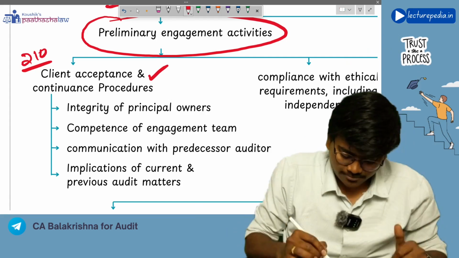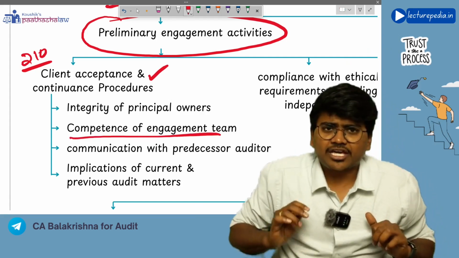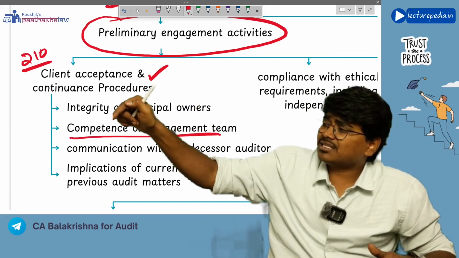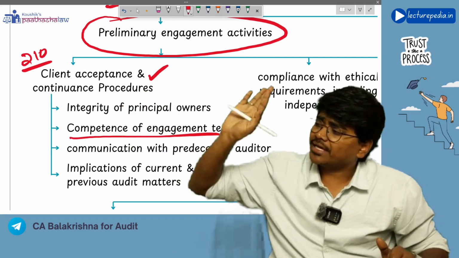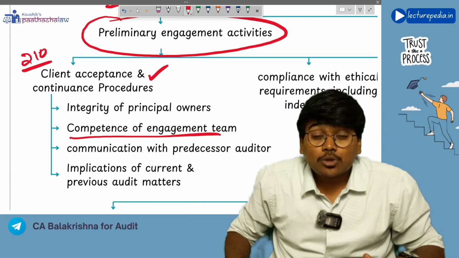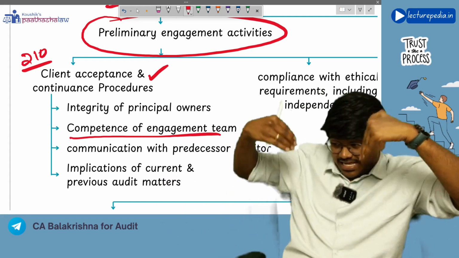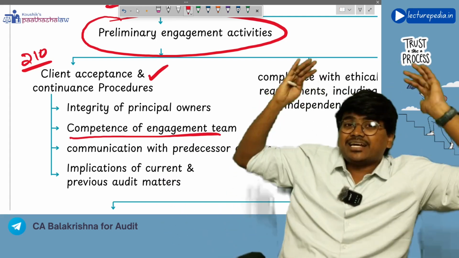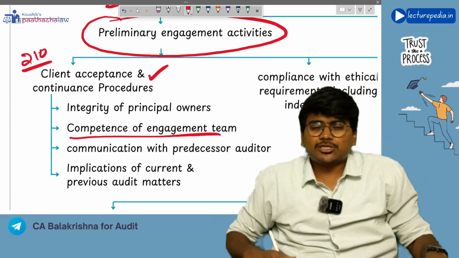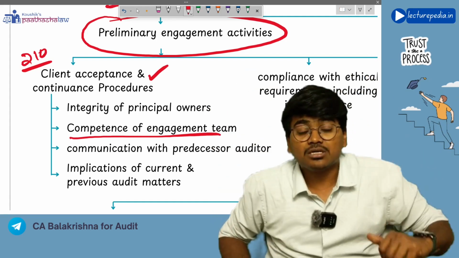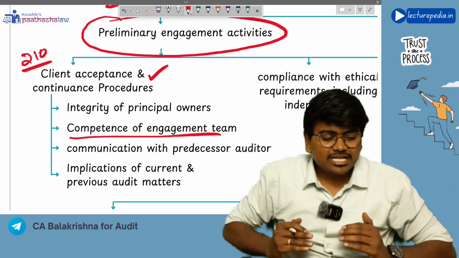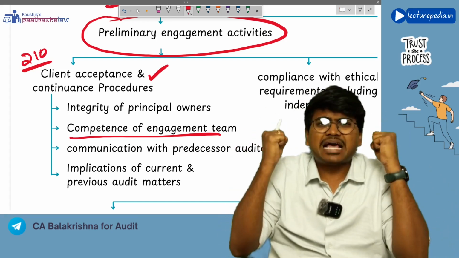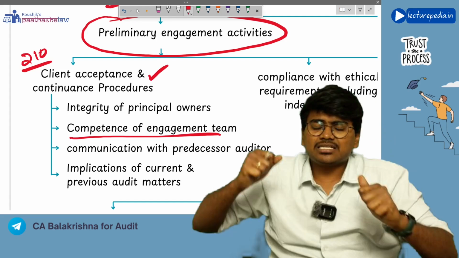Okay, next, competence of the engagement team. Okay, you have checked whether the client has integrity or not. Okay, the client has integrity. You will also see whether the engagement team is competent enough to perform that engagement or not. Competence means capability, experience, whether the engagement team has the capacity to do the work that is given by the client.